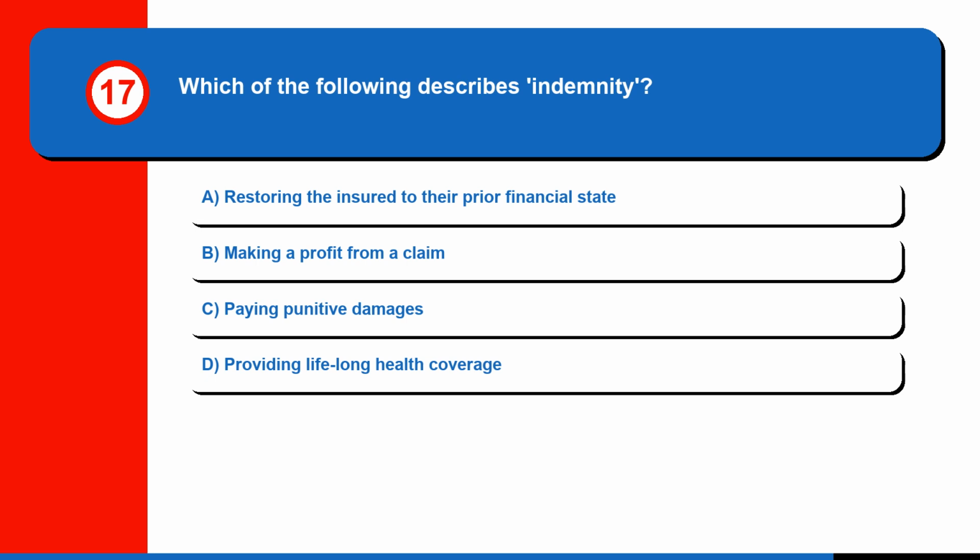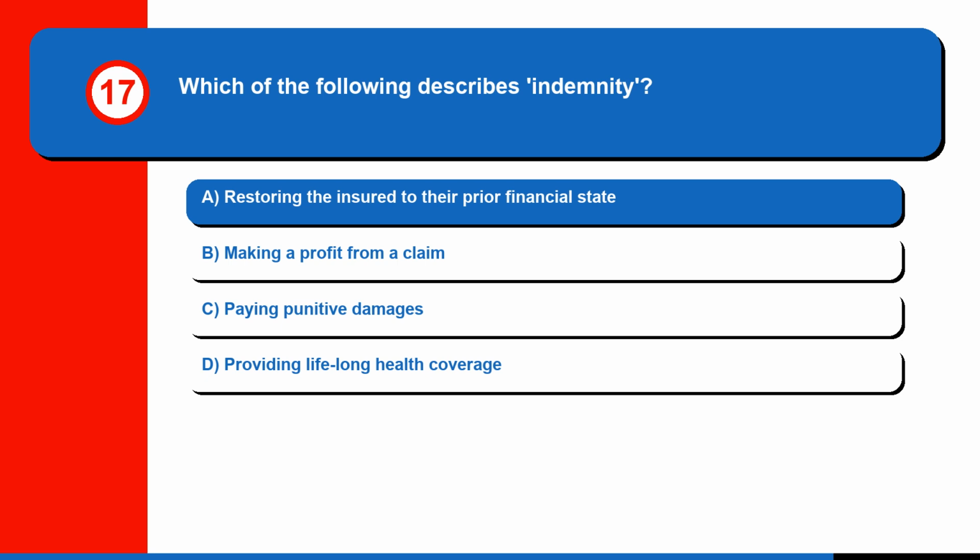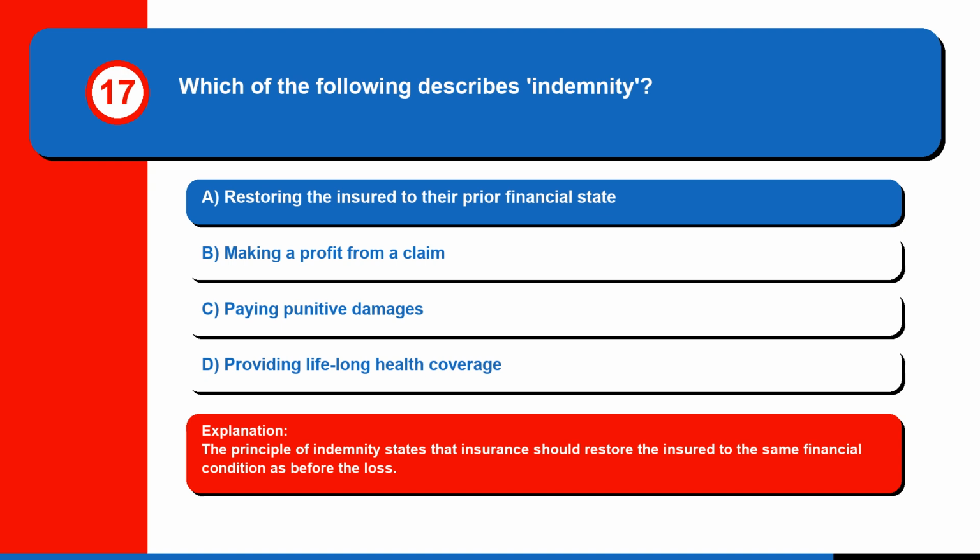Question 17. Which of the following describes indemnity? A. Restoring the insured to their prior financial state, B. Making a profit from a claim, C. Paying punitive damages, or D. Providing lifelong health coverage. The correct answer is A. Restoring the insured to their prior financial state. The principle of indemnity states that insurance should restore the insured to the same financial condition as before the loss.